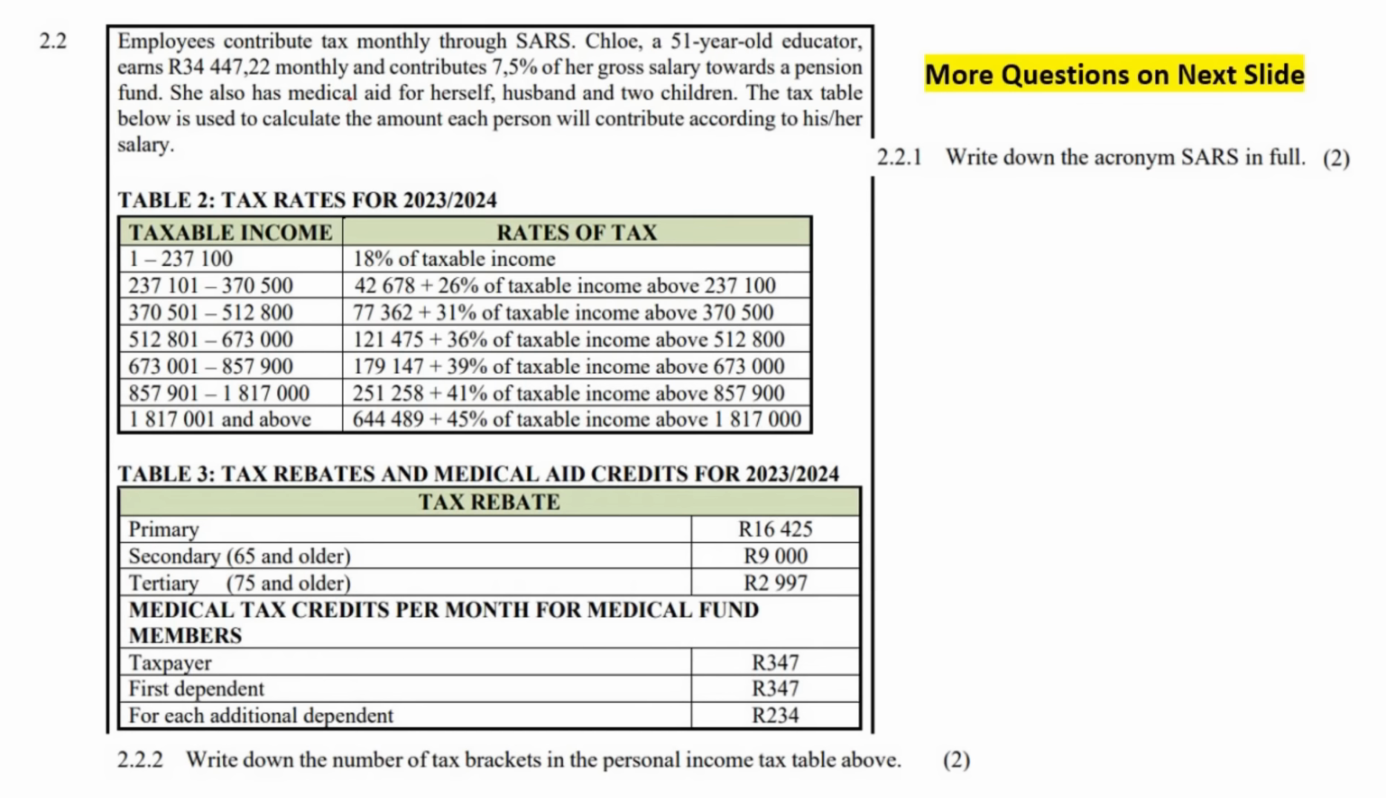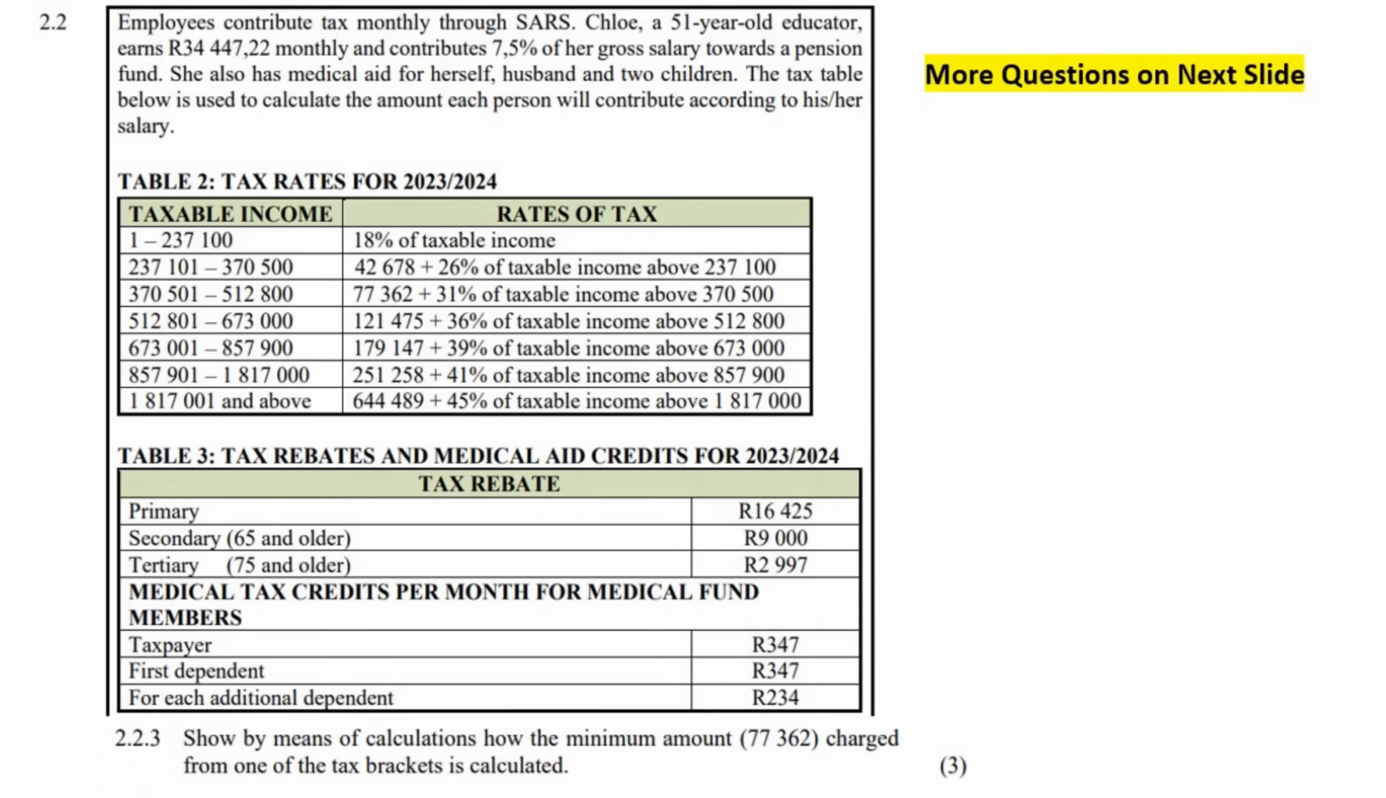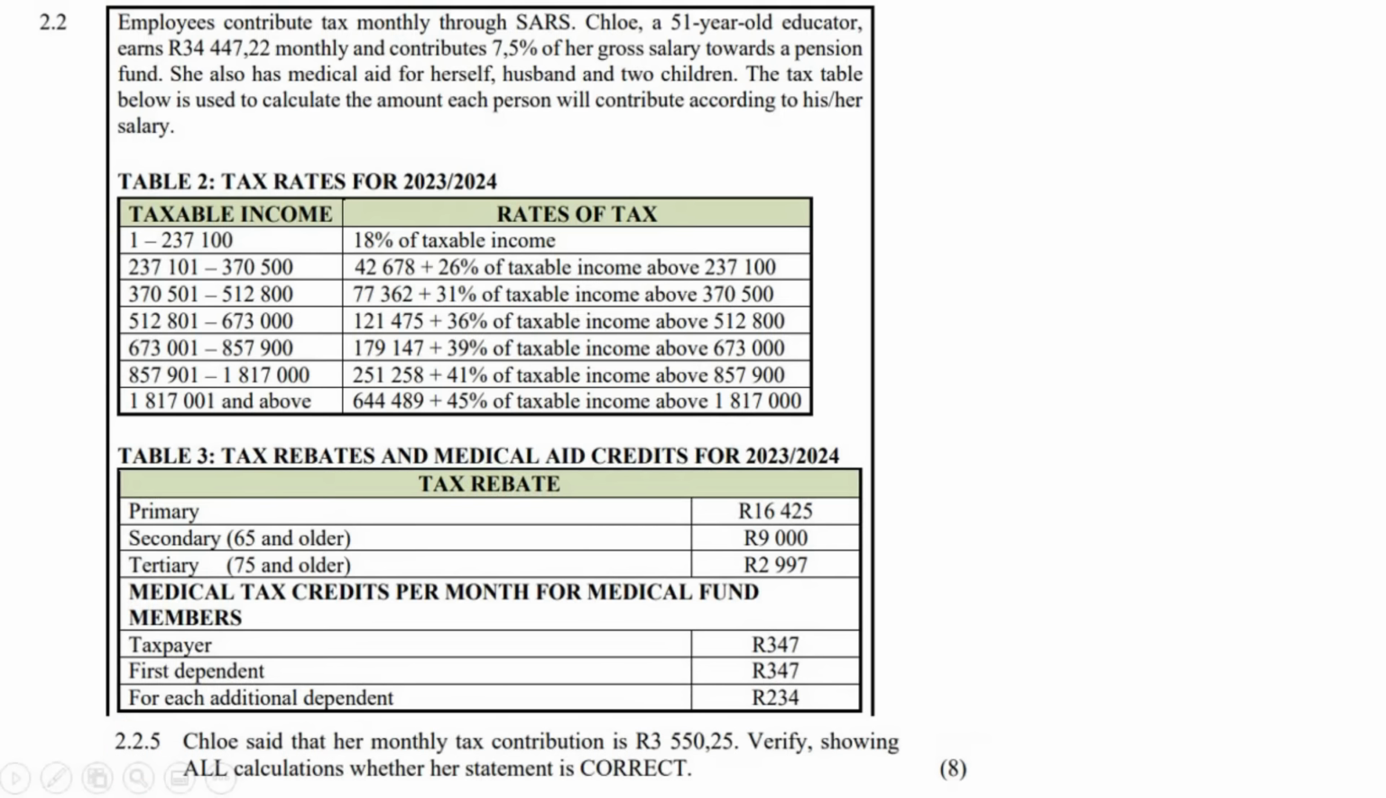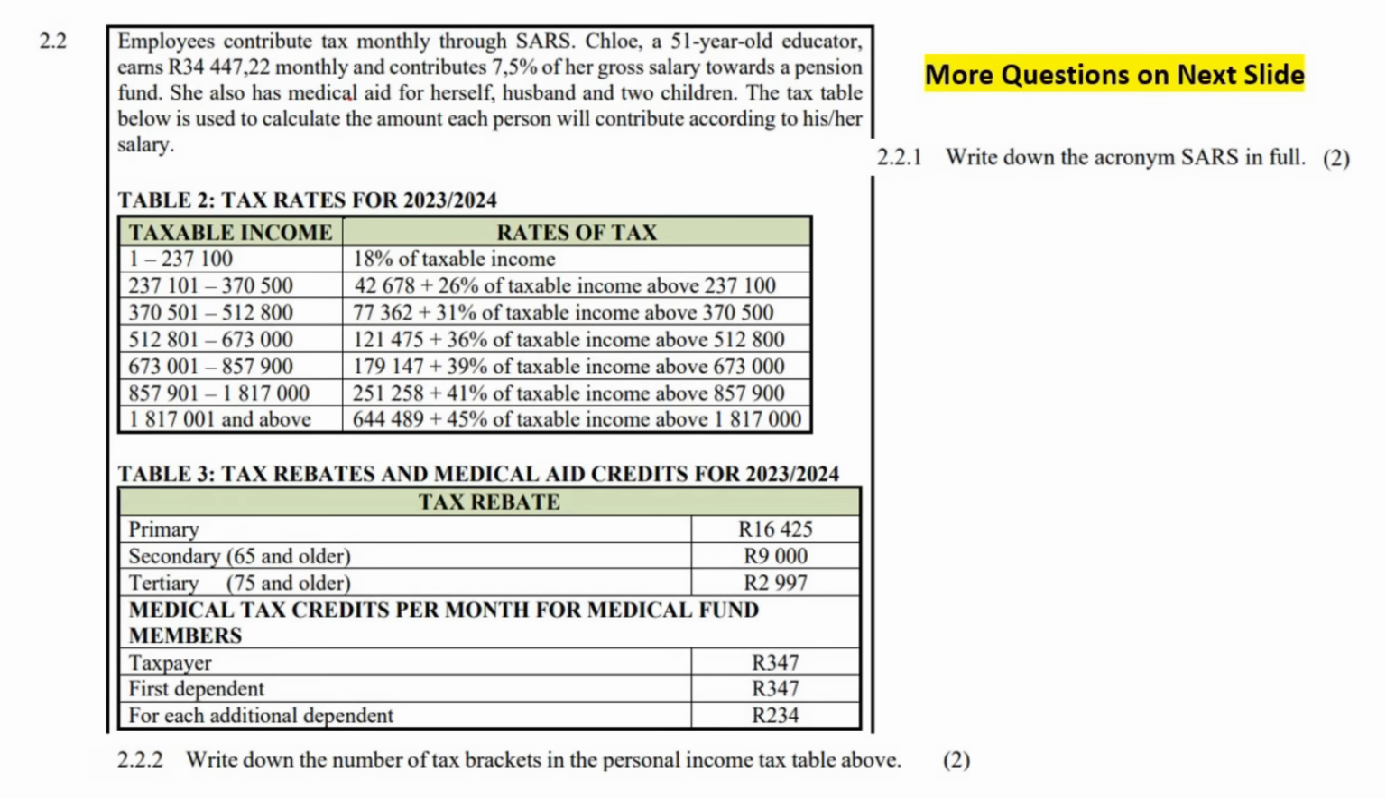The first thing I want to show you in this question is that we're going to have multiple questions that are going to carry on the next slide. So here we've got a first question, second question, number 3, number 4, and lastly, number 5 for 8 marks. Okay, so let's begin. So it says, write down the acronym for SARS. So it's South African.